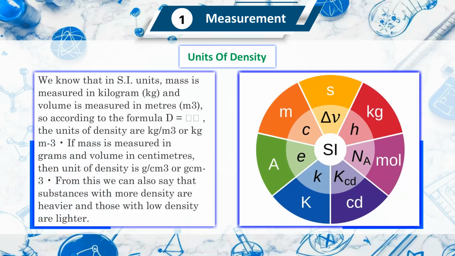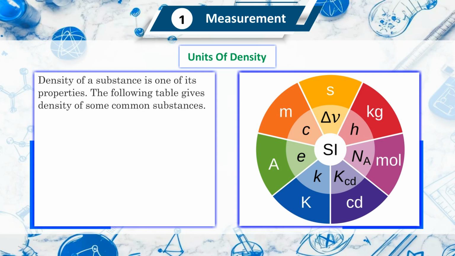Unit of density. We know that in SI units, mass is measured in kilograms, kg, and volume is measured in meter cube, m³. So according to the formula D = m/V, the unit of density is kilogram per meter cube, or kg m⁻³. If mass is measured in grams and volume in centimeter cube, then the unit of density is gram per centimeter cube, or g cm⁻³. From this, we can also say that substances with more density are heavier and those with low density are lighter. Density of a substance is one of its properties.